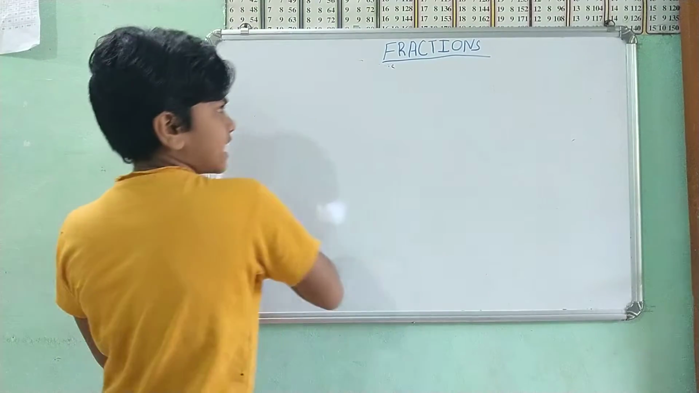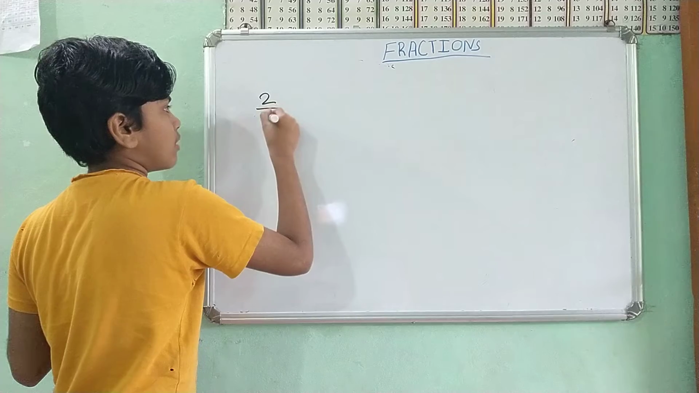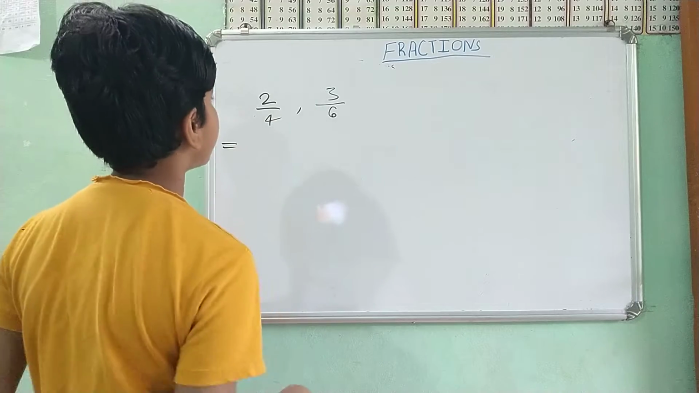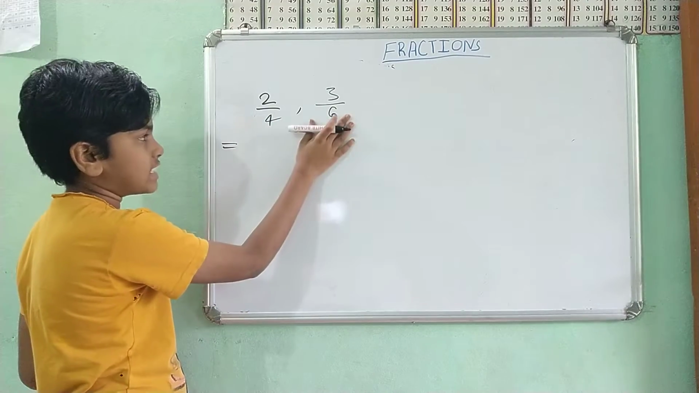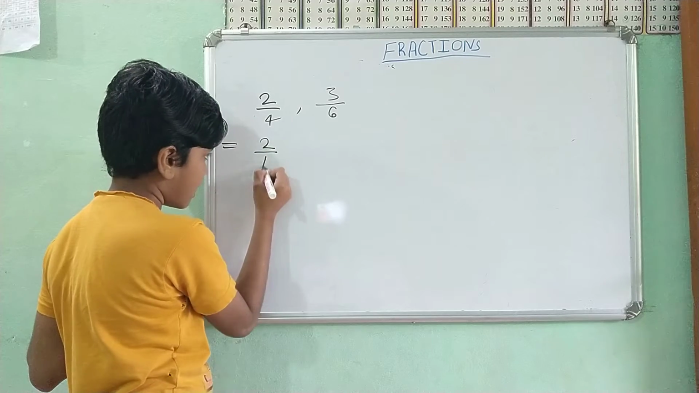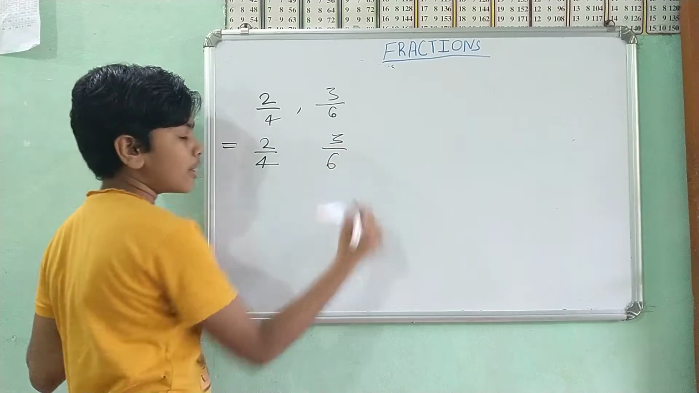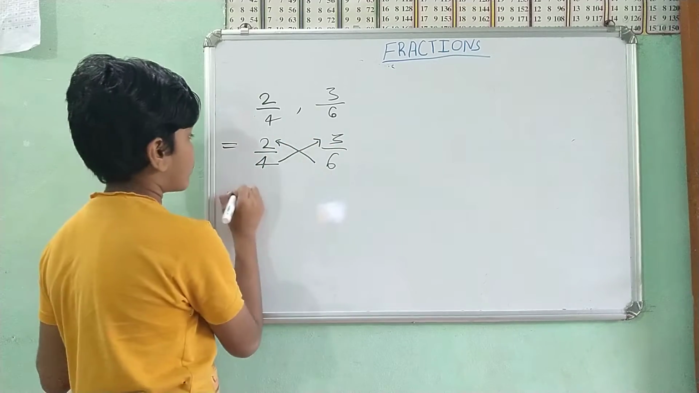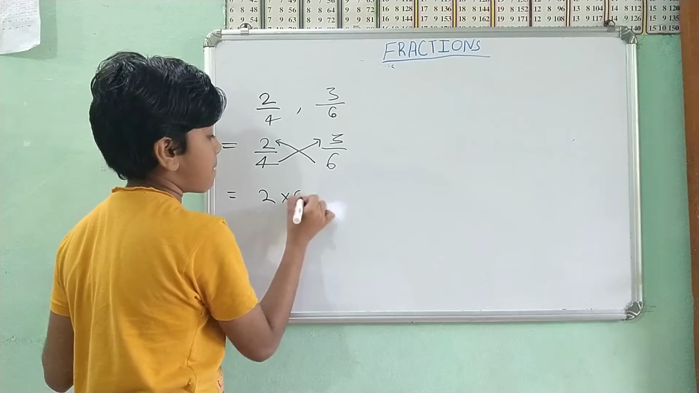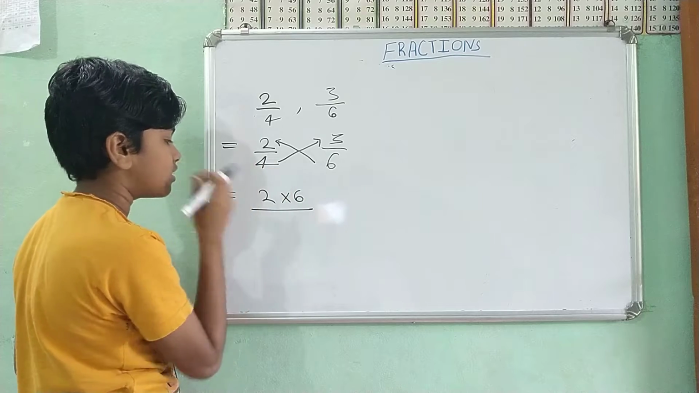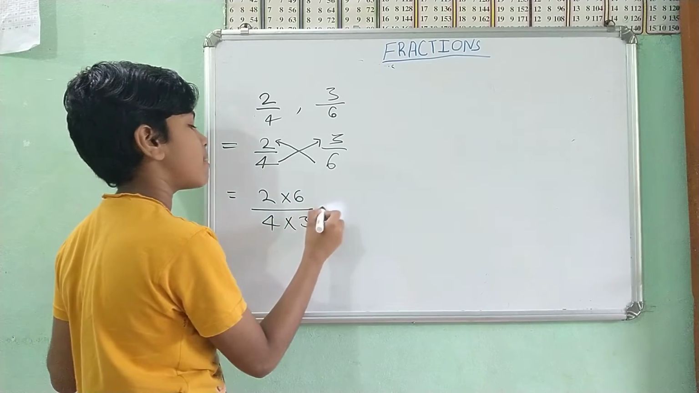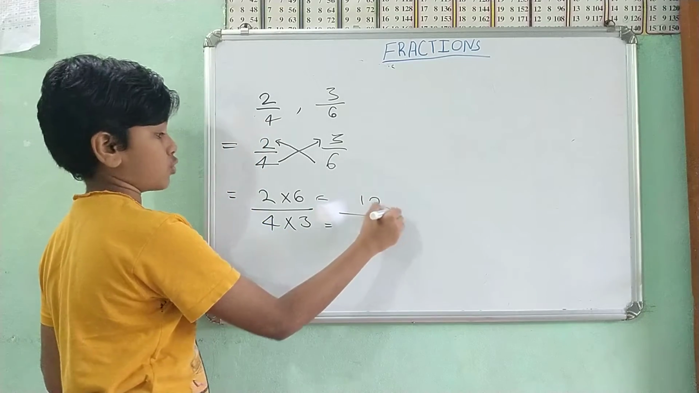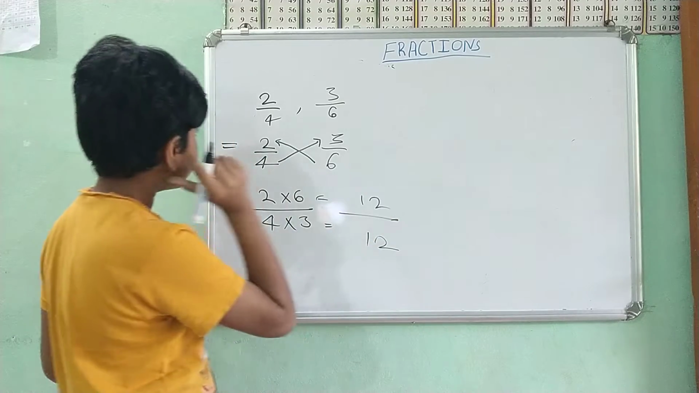Okay, now let's take 2 by 4 and 3 by 6. If I want to check whether they are equivalent fractions, I will write 2 by 4, then 3 by 6, and draw these cross signs. Then we do 2 into 6 and 4 into 3. Both are equal to 12.